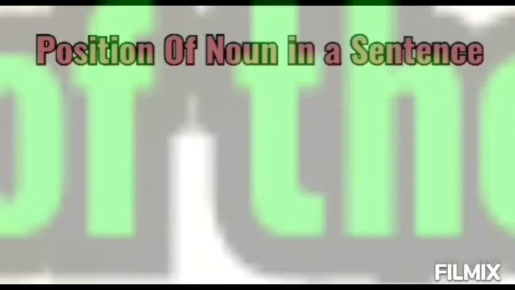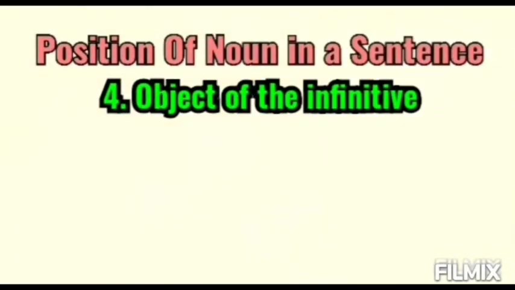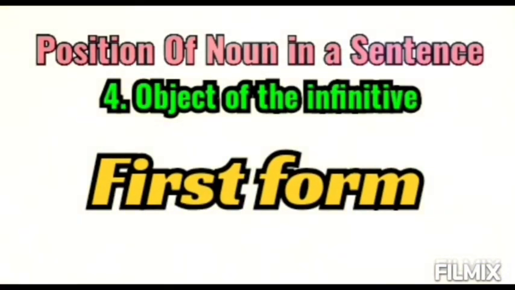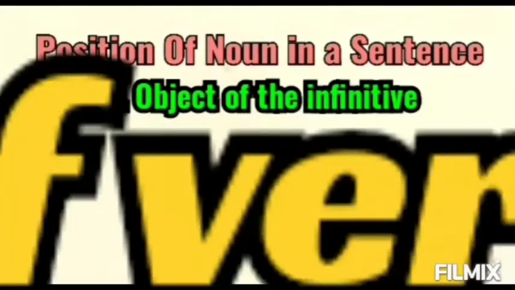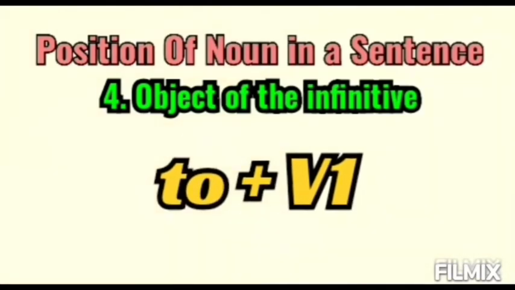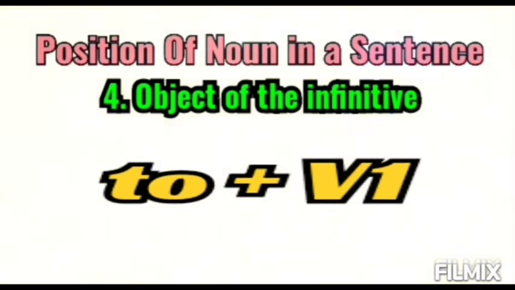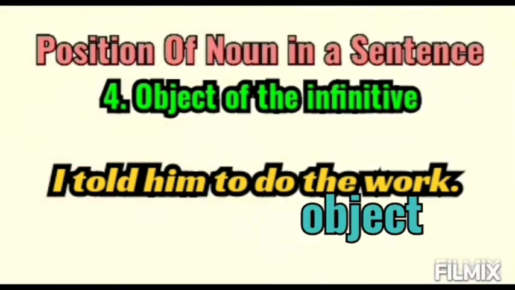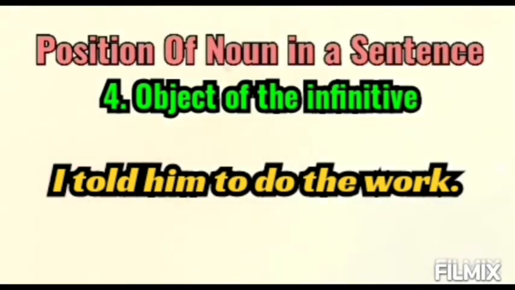So the fourth position is the object of an infinitive. So what is an infinitive? An infinitive is the base form of a verb, that is, a transitive verb. It means to plus V1 is also possible. Generally it comes with to. I told him to do the work. So to do is the infinitive here. And what to do? The work. So we have asked the question to do, and we are getting the answer, the work. The work is the object of this infinitive, to do.